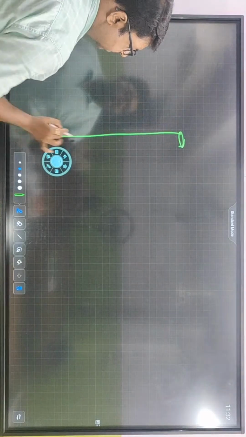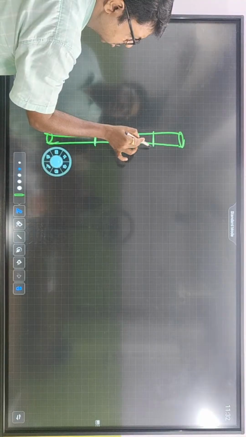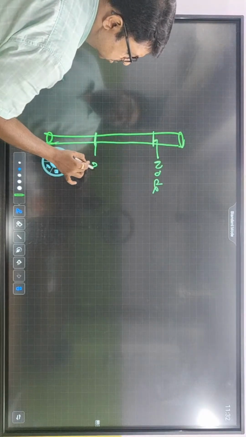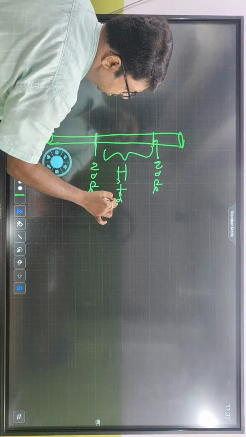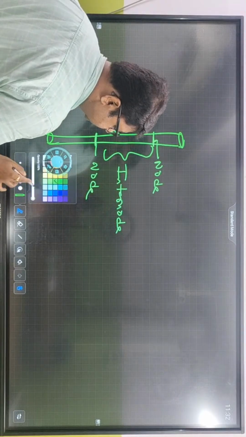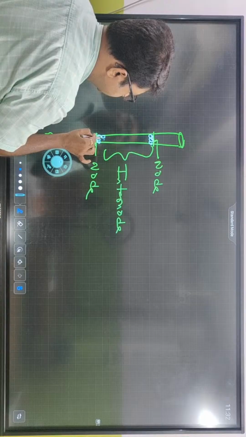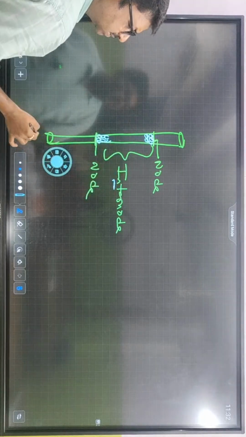So this is sugarcane. This is a node, and this is a node. The gap between two nodes is called internode. So what gibberellic acid can do here is it can increase the cell division over here, so the internode gap is going to increase.